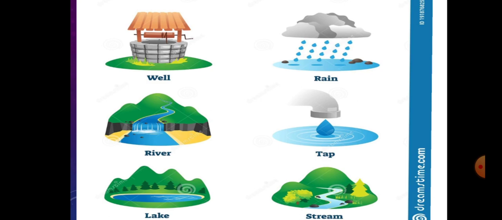These are all called natural resources, but the tap is not a natural resource of water.